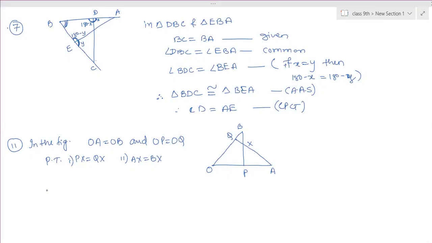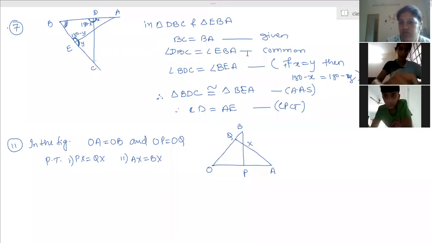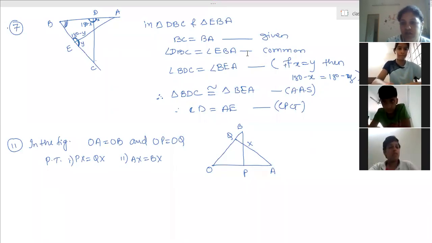Switch on your video first. How to solve this question?